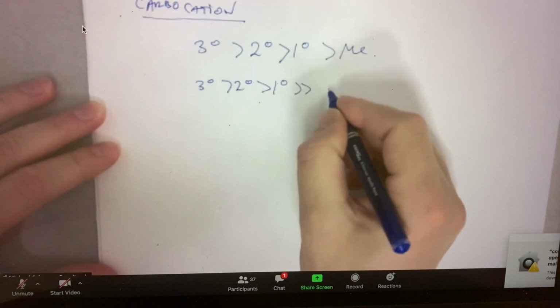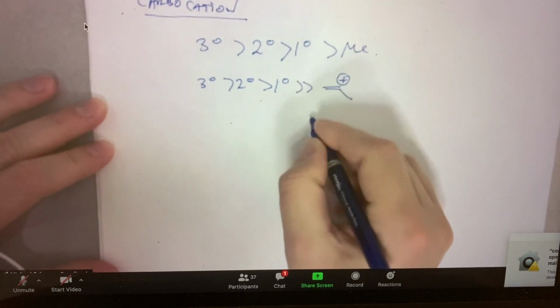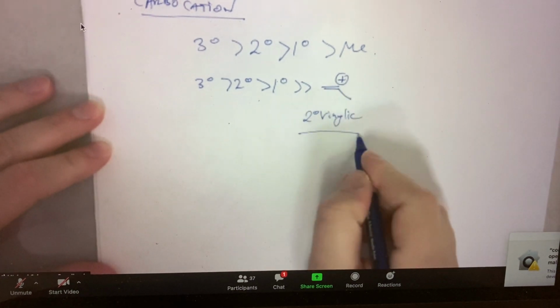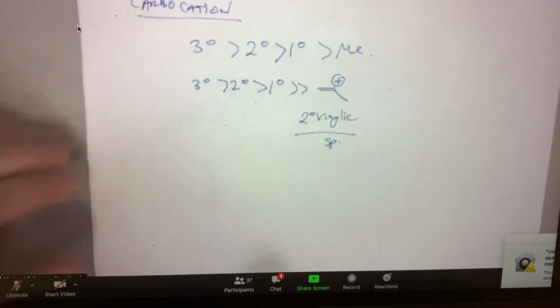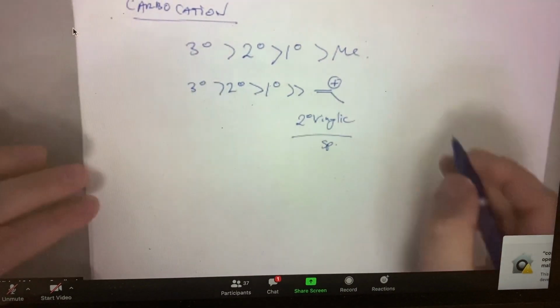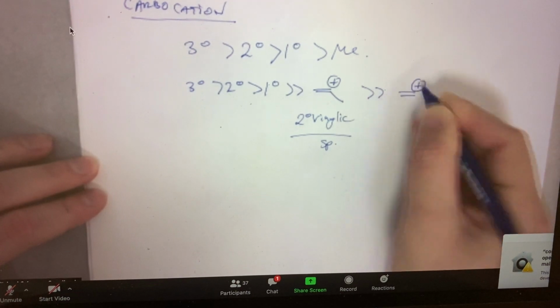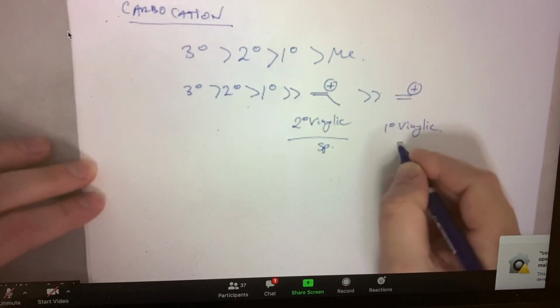And you'll recall a vinylic carbocation like this secondary vinylic carbocation is very, very unstable. It's sp hybridized at the carbocation. And we had things like primary vinylic. These were very, very unstable.